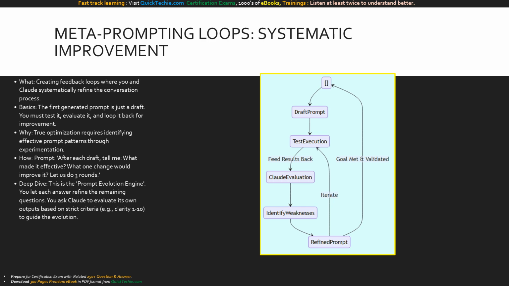This state diagram maps out the prompt evolution engine. We start with the draft prompt and immediately move to test execution. We take those results and move to Claude evaluation, where we feed the output back to the AI.